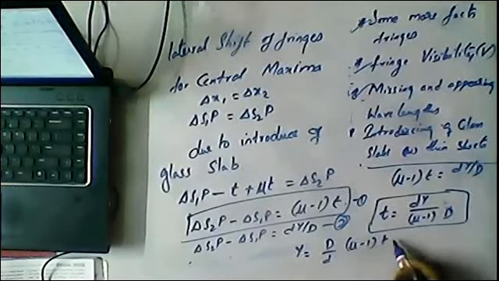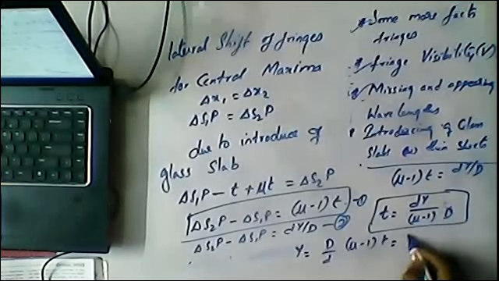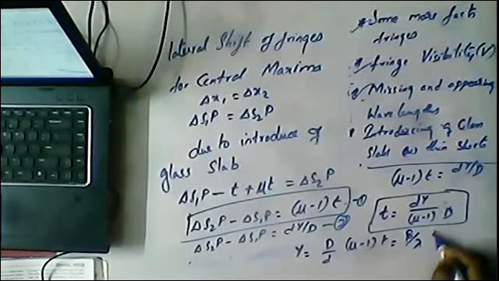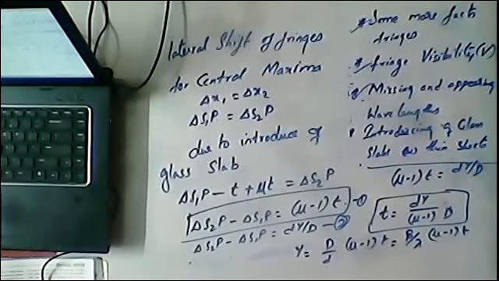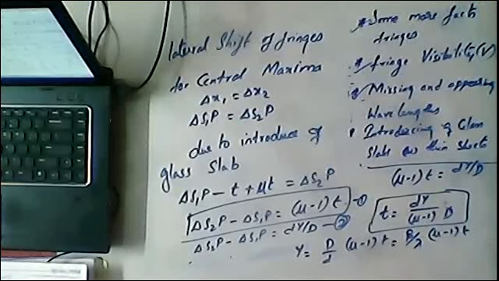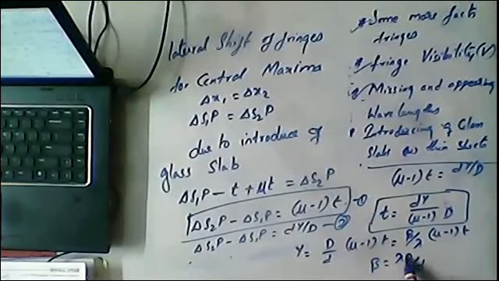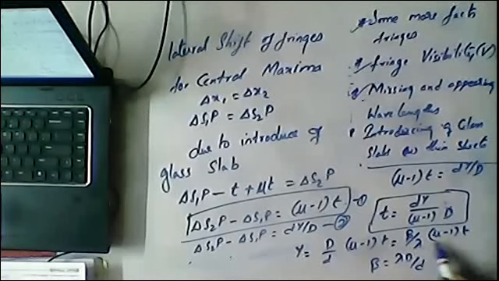This D by d can also be written as beta by lambda, because beta is equal to lambda D by d. So from here D by d is equal to beta by lambda. So we can write y is equal to beta by lambda into (mu minus 1) into t.